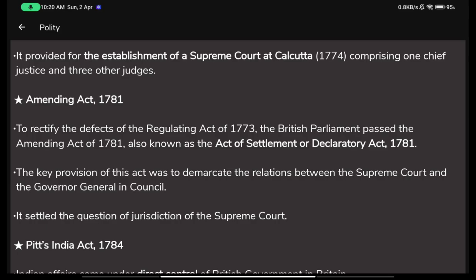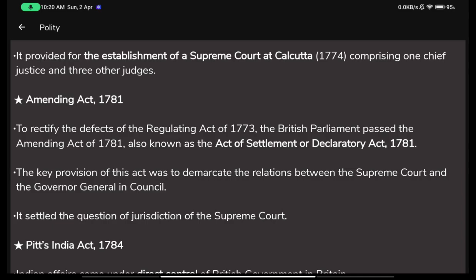You can remember the date of the Amending Act through this. One in the starting, one in the end, and in the middle it would be 7 and then 7 plus 1, 8. So you can remember that 7 and 8 are enclosed by 1s on both sides, in the starting and in the end.